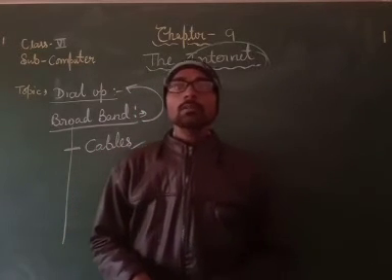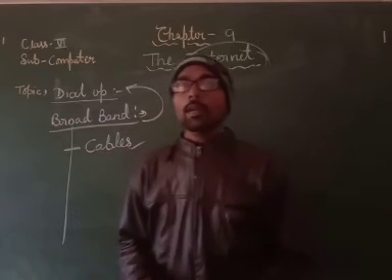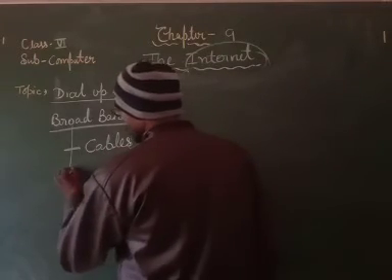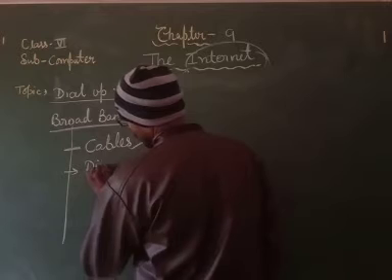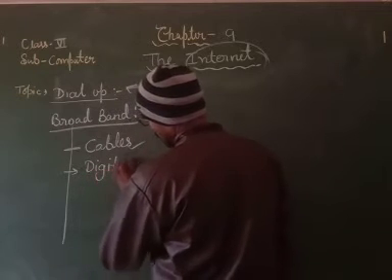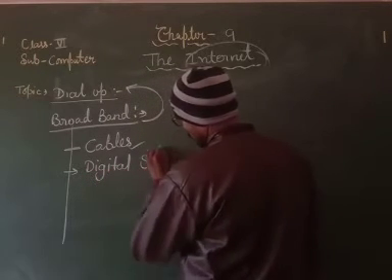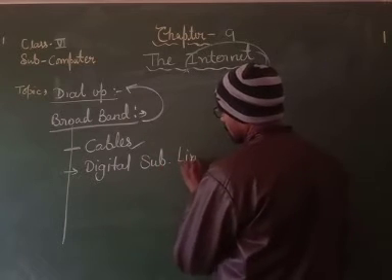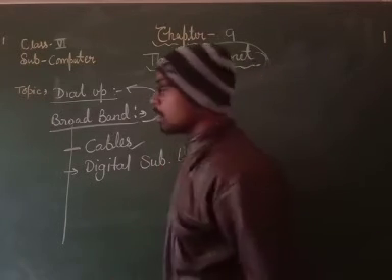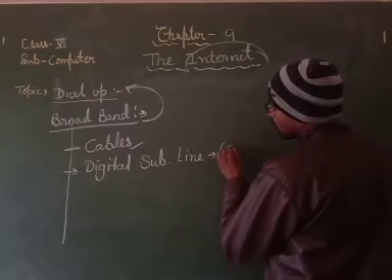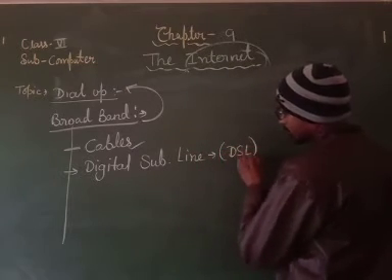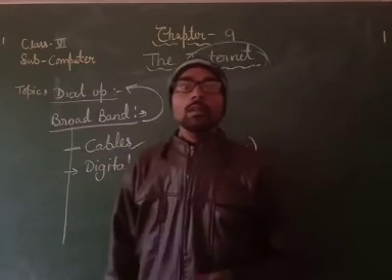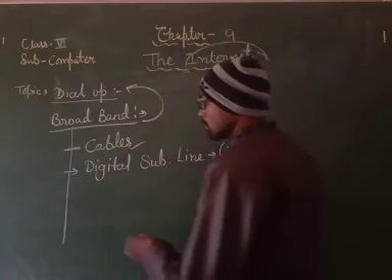And second is digital subscriber line, DSL. And the third is satellite.